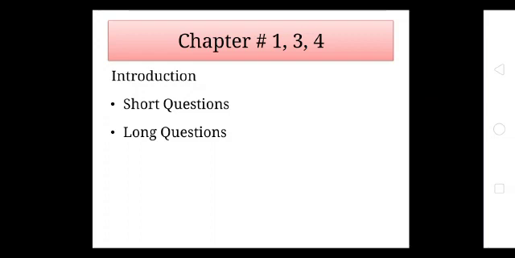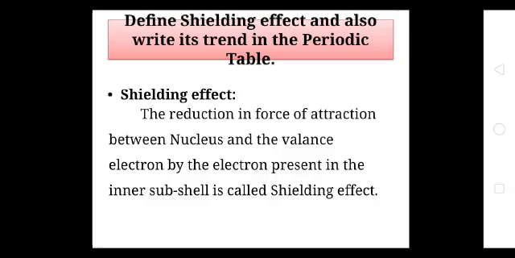Today our discussion topic is the short questions and long questions of the summer vacation task of class 9th. I will give you the concept of each short question and long question briefly, one by one. Our first topic is shielding effect. Define shielding effect and also write its trend in the periodic table.